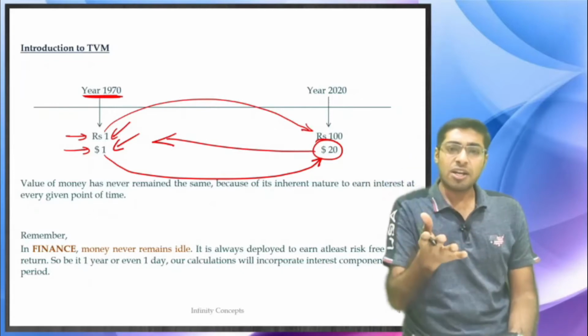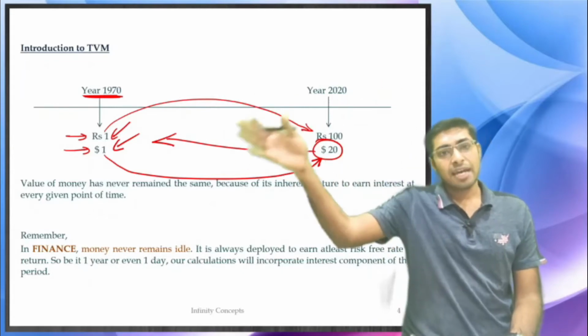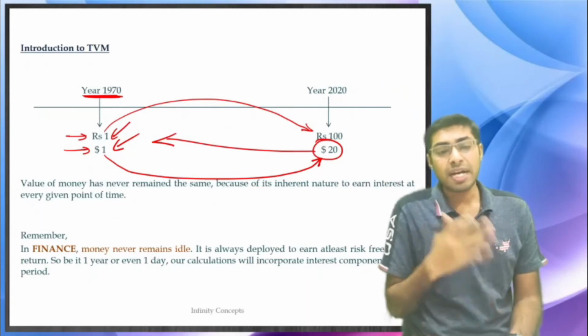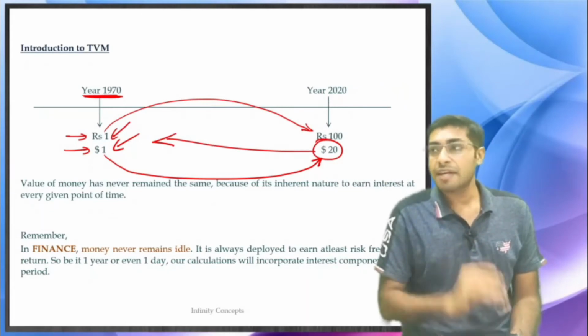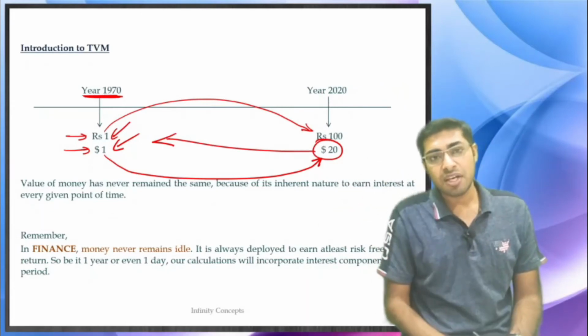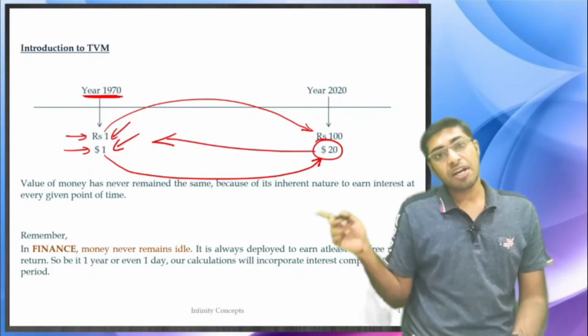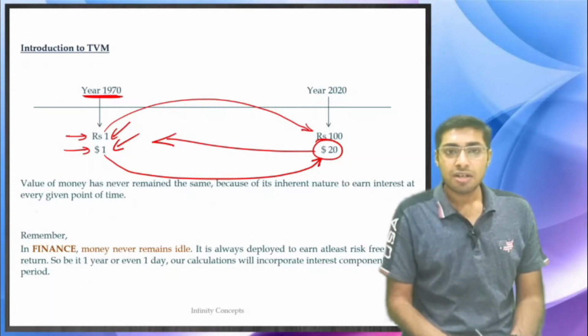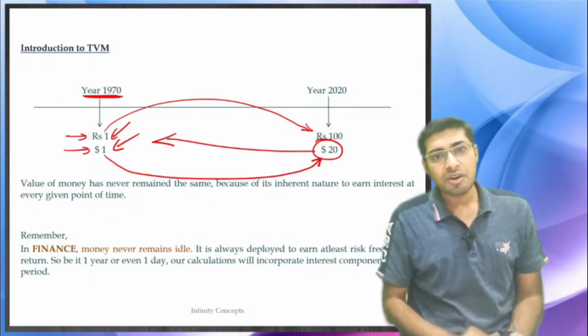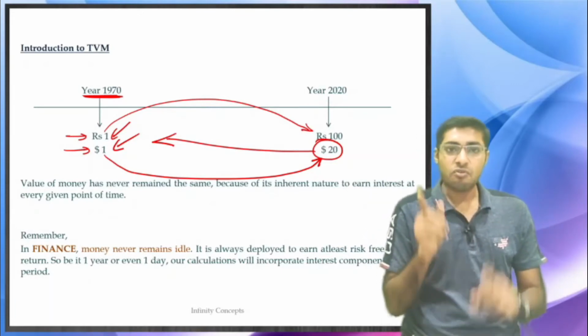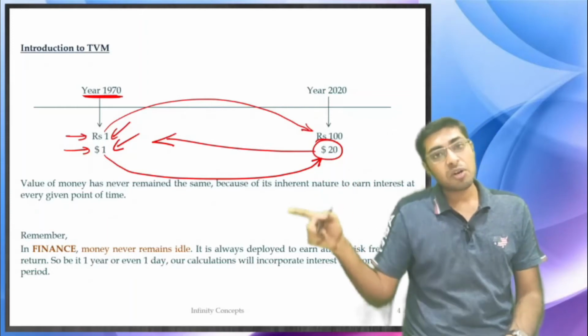If I give you $1 today, you go to the bank and get 10% as the interest, and it ultimately becomes 1.1 after 1 year. Or else I don't give you $1 today, but after 1 year I give you $1.1. So in both cases, you are getting $1.1 after 1 year, right? And therefore $1 today is equal to $1.1 tomorrow.